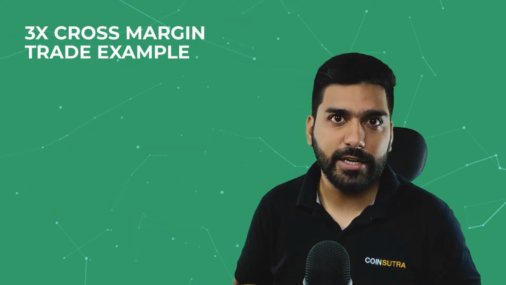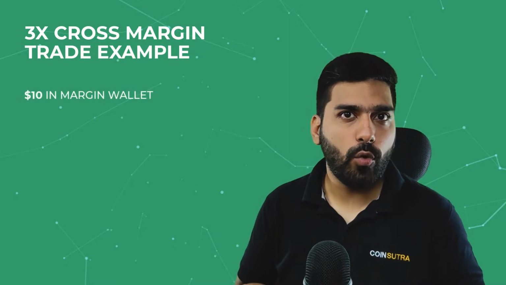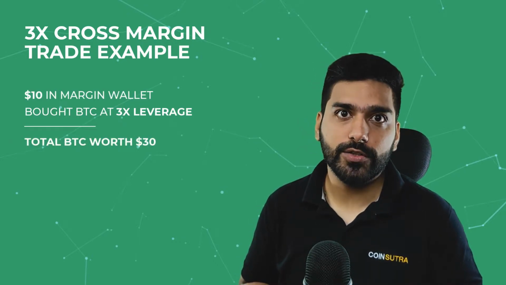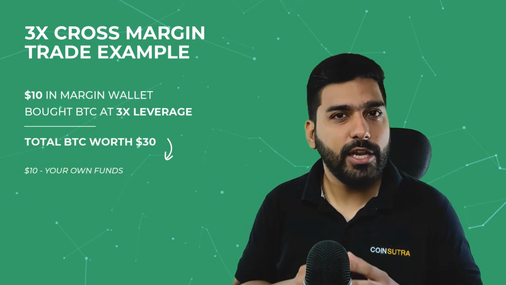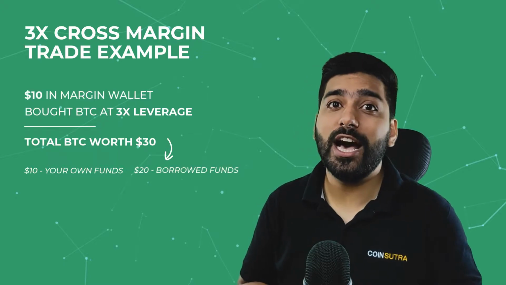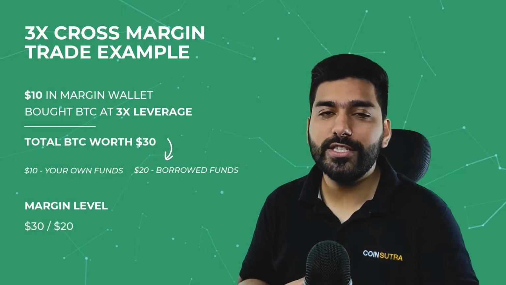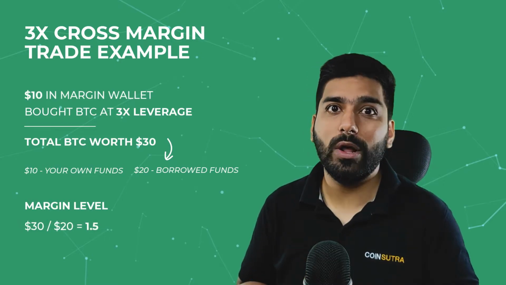Let us take an example of a 3x cross margin trade. Suppose you have $10 in your margin wallet and you have bought BTC at 3x leverage. This means that you have bought BTC worth $30. Here, $10 are your own funds and $20 are borrowed funds. Currently, your margin level is $30 divided by $20, that is 1.5.